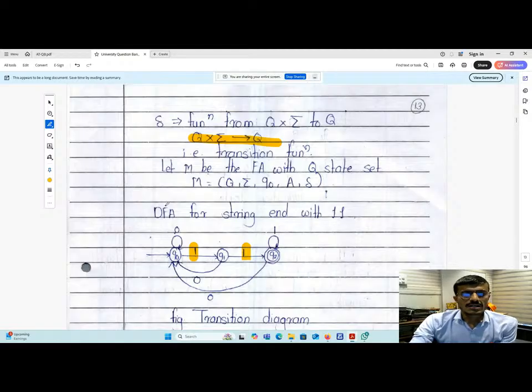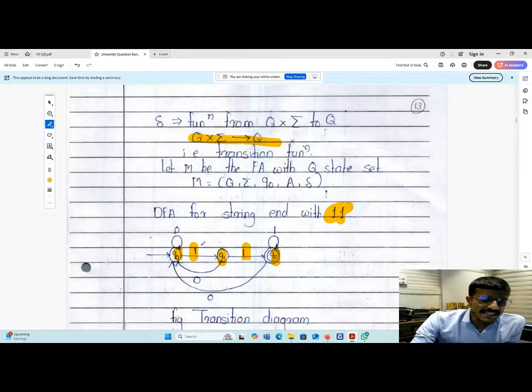So if you see a DFA for strings that end with 1 1. 1 1 means two symbols are there. So 3 states Q0, Q1 and Q2 are given. Now, ends with 1 1. As it is a DFA, it should have transitions for both the input symbols 0 and 1. If you give 0 over here, then it will read 0 1 1. So both the transitions from Q0 with respect to the two alphabets 0 and 1 will be there.